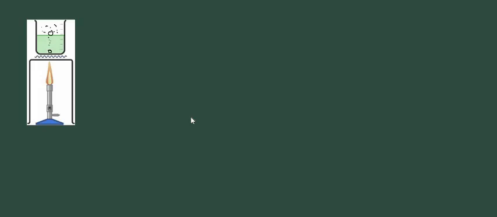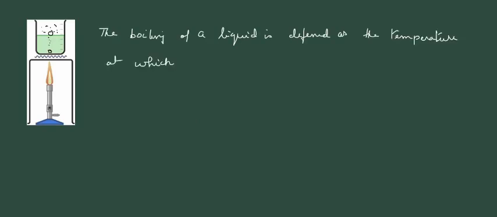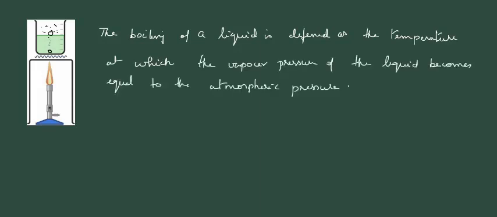And this process is called boiling. And the temperature at which this takes place is called the boiling point. So we can define boiling point as the temperature at which the vapor pressure of the liquid becomes equal to the atmospheric pressure. Different liquids have different vapor pressures, and this depends upon the intermolecular forces existing between the molecules.